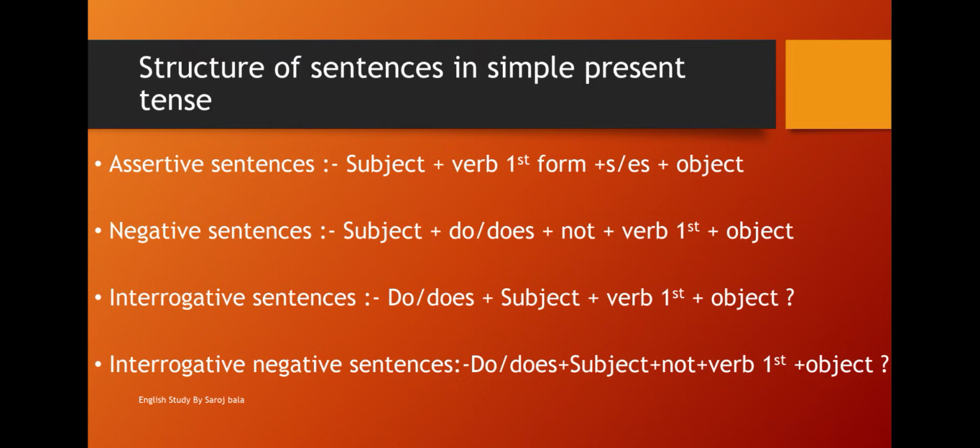In this sentence, we will use helping verb do or does before the subject and after the subject we will use not. And keep in mind always not is at the third number in the sentence. So here also let's see the structure. Do or does plus subject plus not plus first form of verb plus object, then question mark.